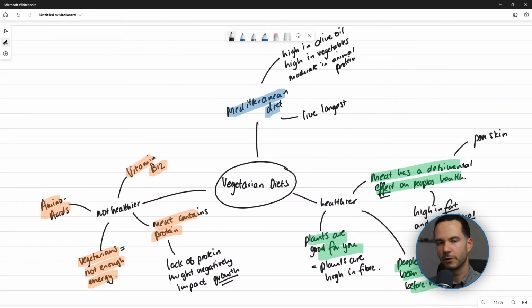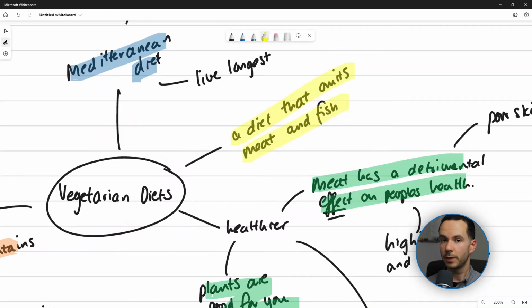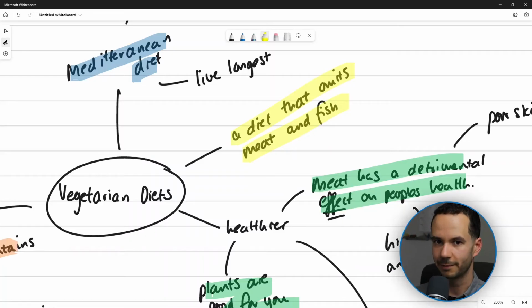Now, before we can actually write our essay, I think it's useful to define what we mean by a vegetarian diet. And this is something we could state in the introduction of our essay. I'm going to say that a vegetarian diet is a diet that omits meat and fish. So now we also have our definition of a vegetarian diet. And the next thing we could do is start organizing our essay and basically creating an outline.